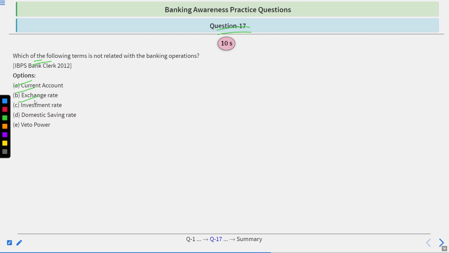Which of the following terms is not related to banking operations? Current account, exchange rate, investment rate, domestic saving rate, veto power. To answer this, you have 10 seconds. Time starts now.